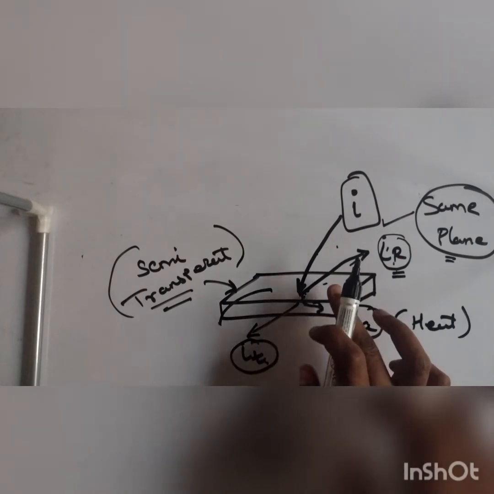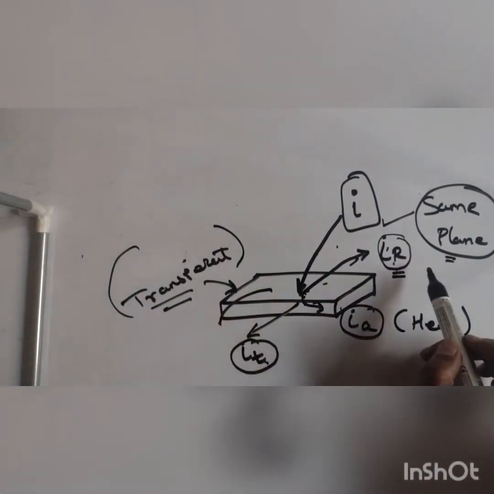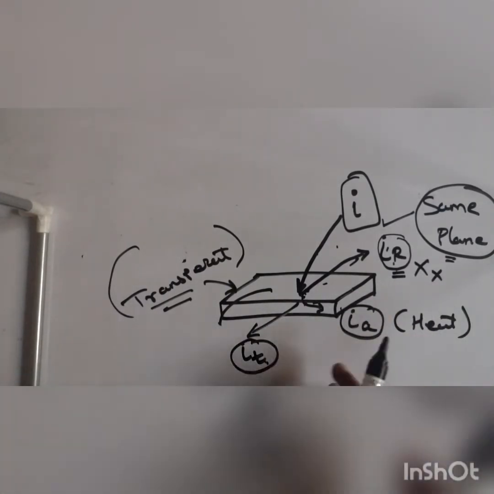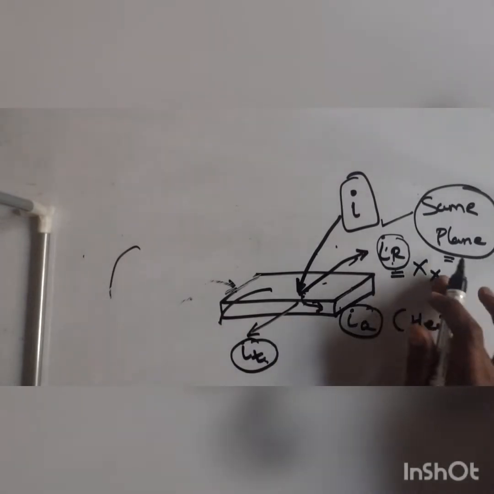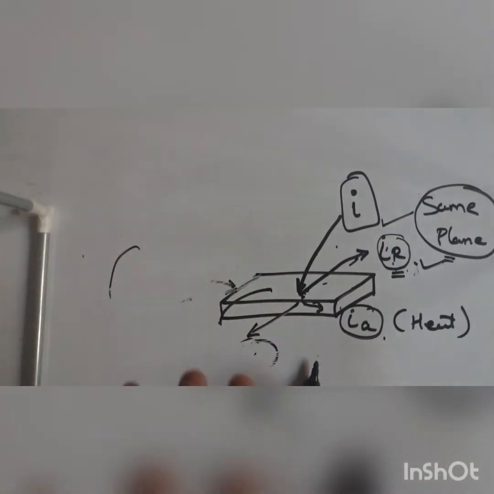It depends on the nature of the surface. If the surface is fully transparent, there will be absolutely no reflection. There will be full transmission and a little bit of absorption. If the surface is opaque, then we will have only reflection and absorption. There will be no transmission. Your body is opaque, right? If someone lights a torch on you, do you see your skeleton? Absolutely not. Why? Your body is opaque.